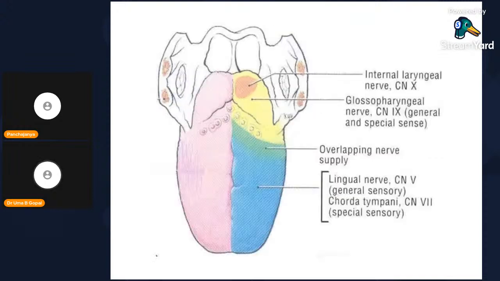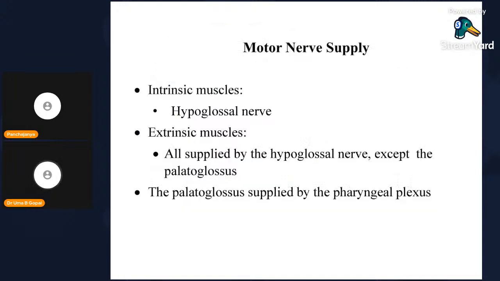So you can see here the color shows the cranial nerve distribution, the overlapping of the nerves, facial and glossopharyngeal; lingual nerve for general sensation, chorda tympani for the taste sensation. Motor nerve supply. Motor means movement. Movement is from the intrinsic and extrinsic muscles of the tongue. 8 plus 8, there will be 16 muscles. Not 8 plus 8, 4 muscles completely on either side, if you take it, it is 16 muscles.